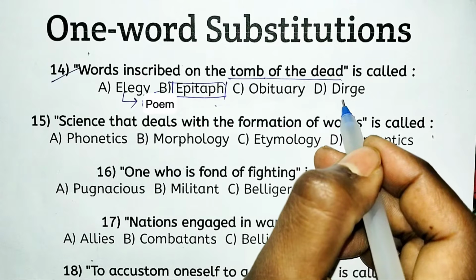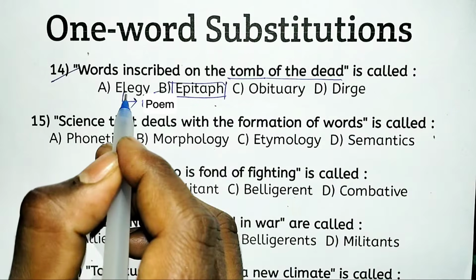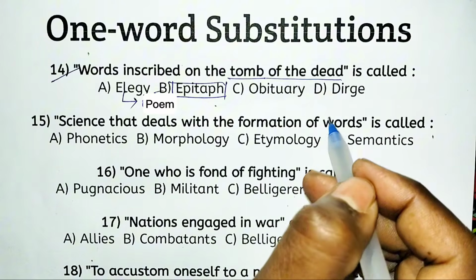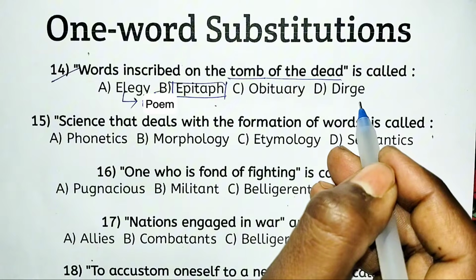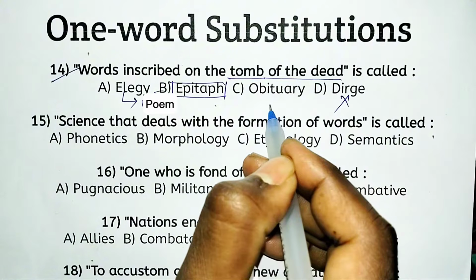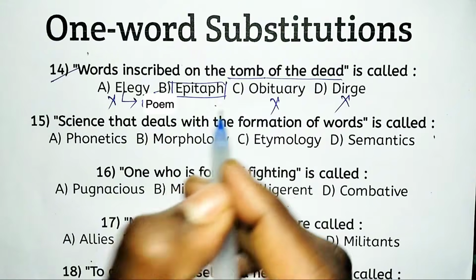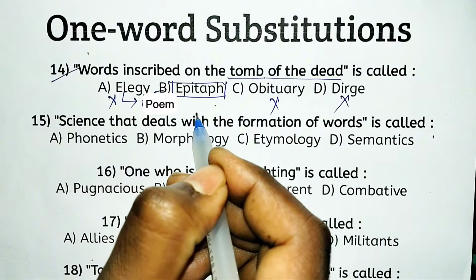And dirge is also related to elegy, a very sorrowful poem for death. That's why options D, C and A are totally inappropriate. Only option B, epitaph, is the right answer.